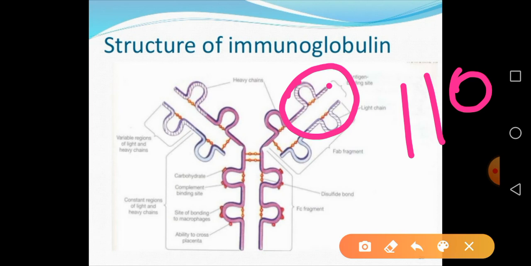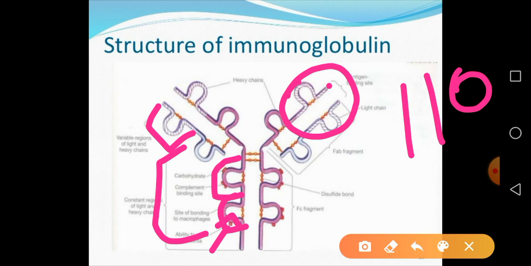See here, this domain is responsible for complement protein binding. Then this is a site for binding to macrophages, and this particular region has the ability to cross the placenta. So this is the constant region, and this is the variable region of the antibody.